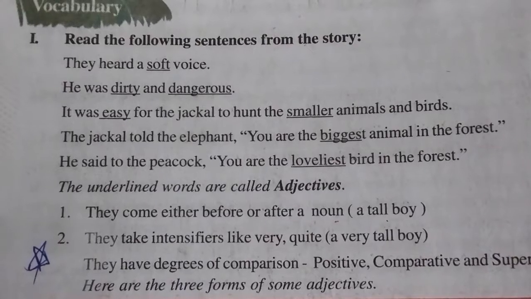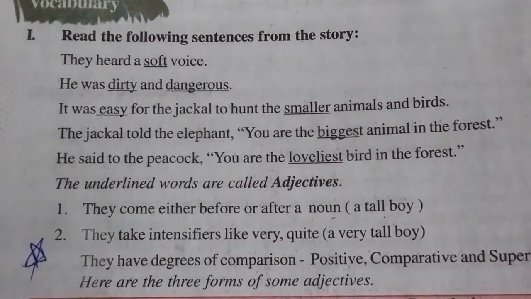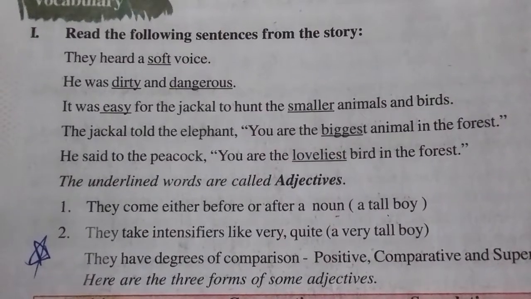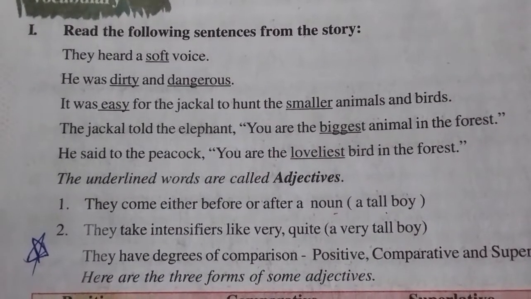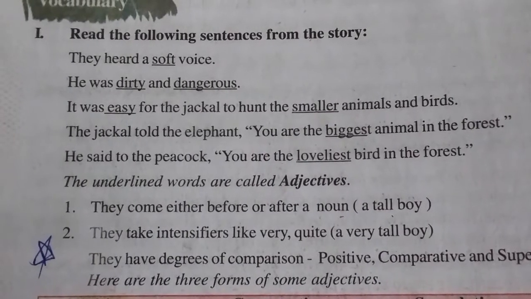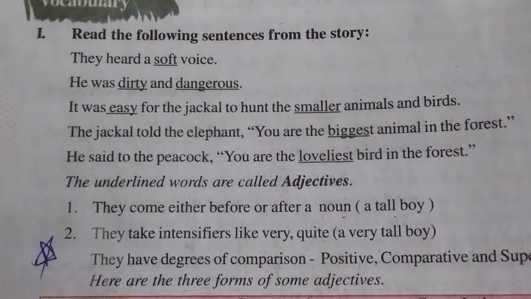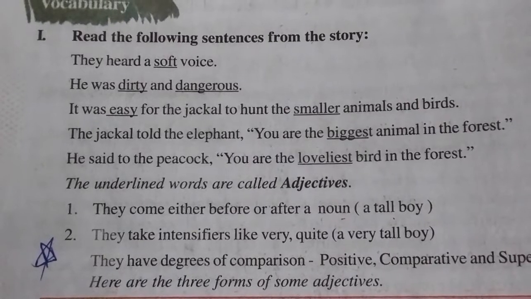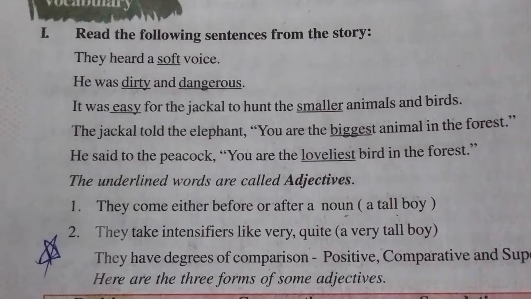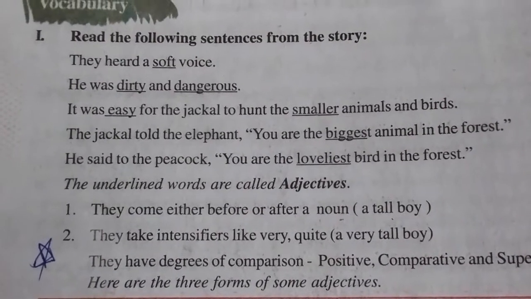When are they used? They come either before or after a noun. They are going to describe the noun. For example, a tall boy. Tall is coming before the noun. They take intensifiers like very, quite. A very tall boy is an example. Very is going to intensify.